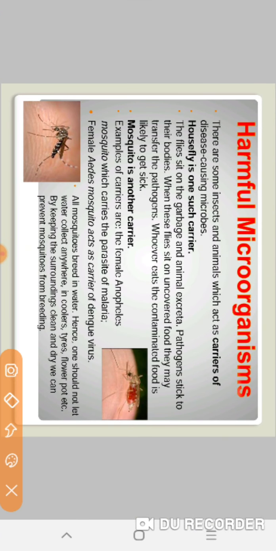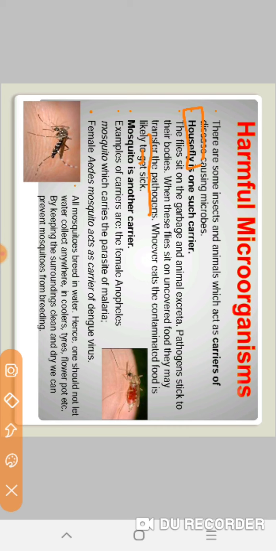Housefly is one such carrier. First we are going to discuss the housefly. You all are familiar with it. The flies sit on the garbage and animal excreta. Pathogens stick to their bodies. When these flies sit on uncovered food, they may transfer the pathogens. Whoever eats the contaminated food is likely to get sick. So you should always use covered food.